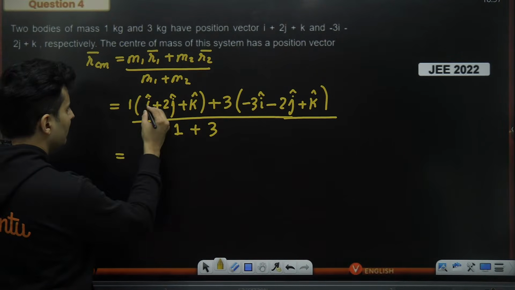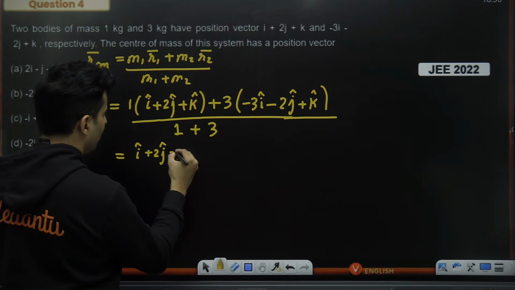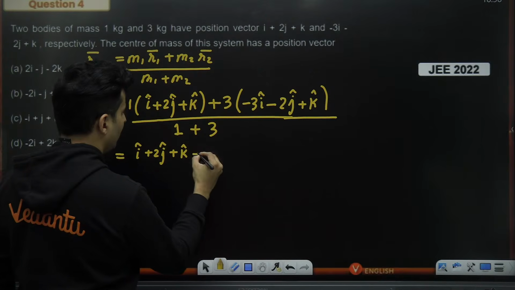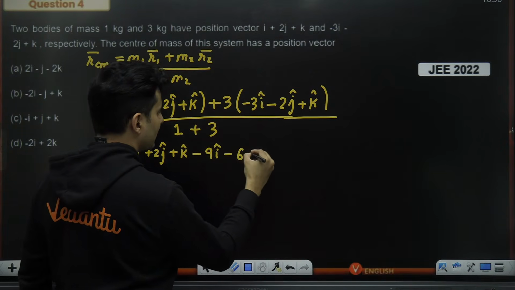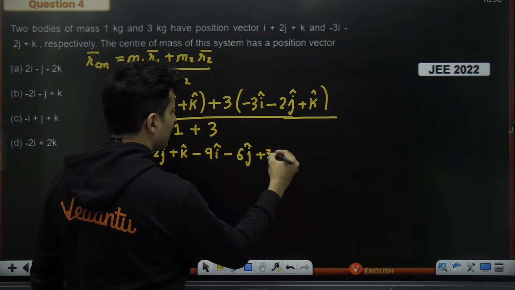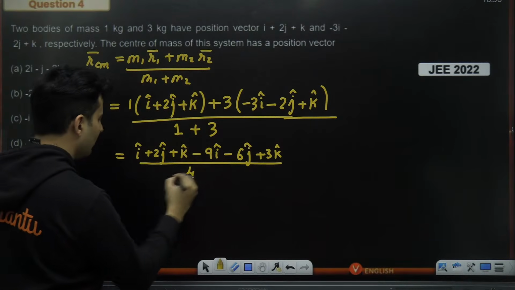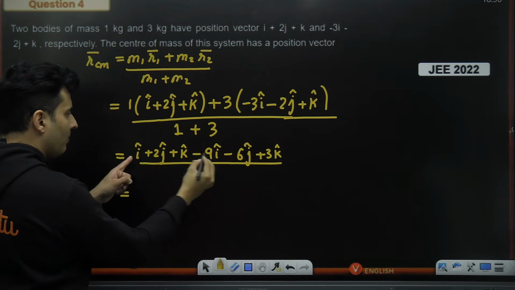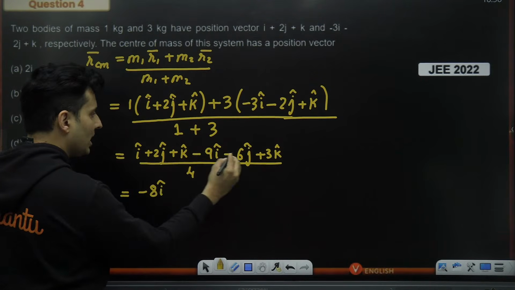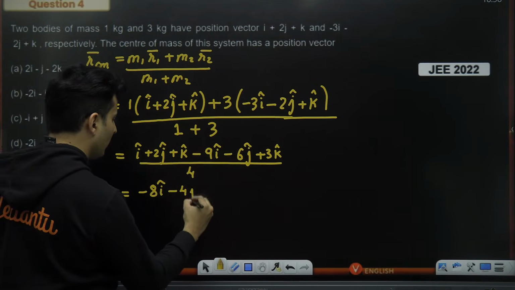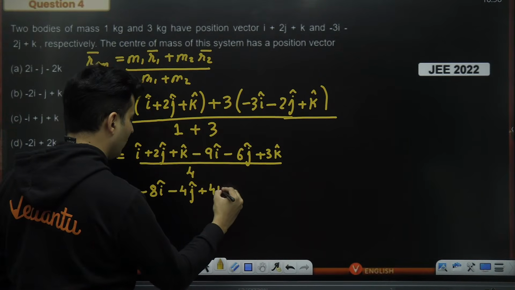So what will this become? This is nothing but I cap plus 2j cap plus k cap minus 9I cap minus 6j cap plus 3k cap, whole thing divided by 1 plus 3, which is nothing but 4. So I cap minus 9 I cap will make it minus 8 I cap. 2j minus 6j will make it minus 4j. Plus k plus 3k will make it again 4k cap.